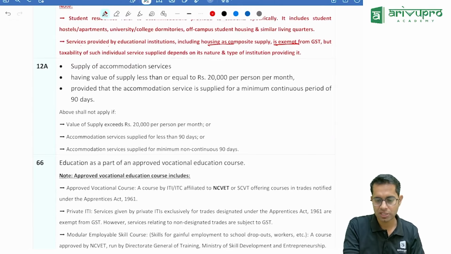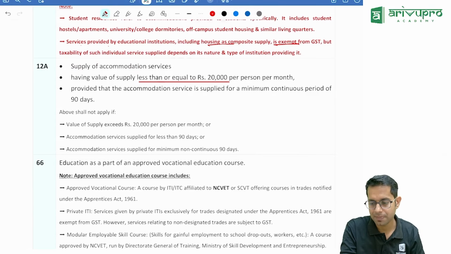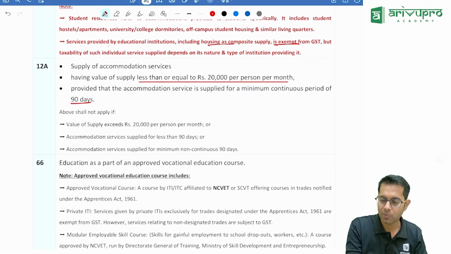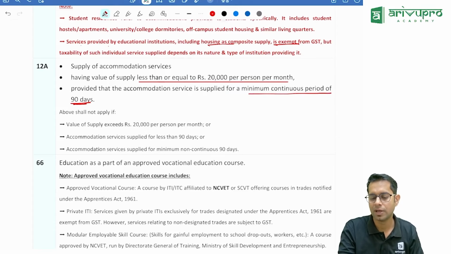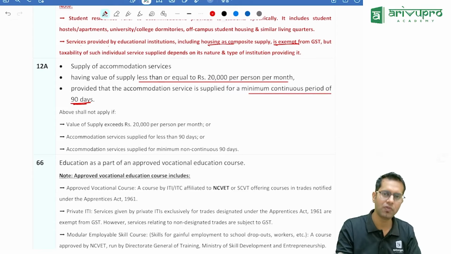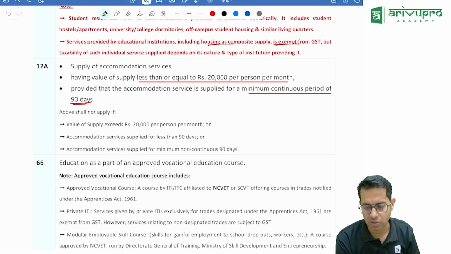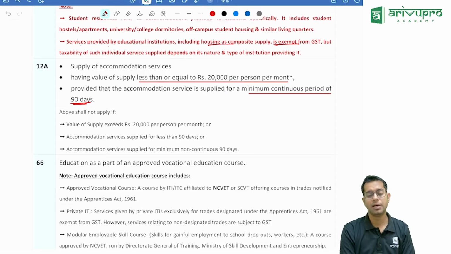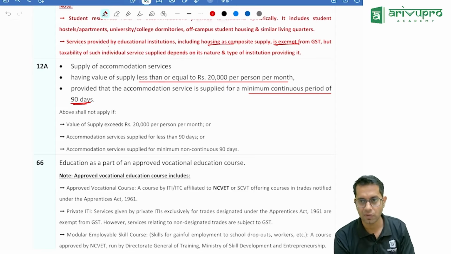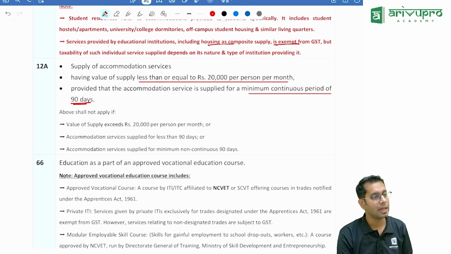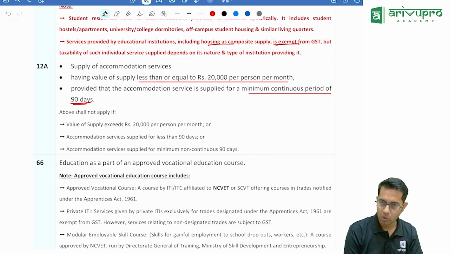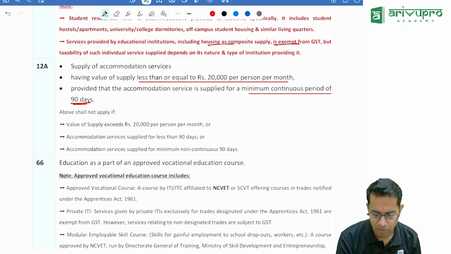Supply of accommodation services having a value of supply less than 20,000 rupees per person per month, if provided for a minimum period of 90 days, will be exempt. So if you are giving a house on rent, or any hotel room on rent, for more than 90 days and monthly you are charging up to 20,000 rupees only, then that service given by you will be exempt.